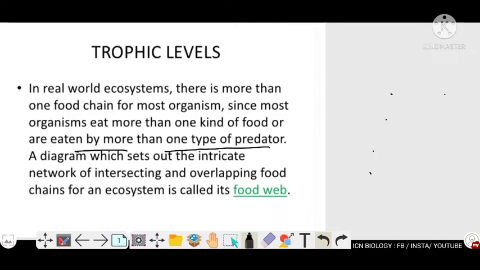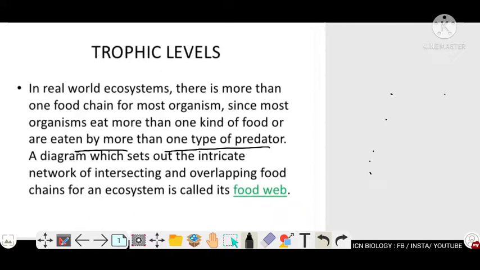Due to different types of food and predators in an ecosystem, it is difficult to place an organism in an ecosystem, right? We cannot find the place of an organism in an ecosystem.